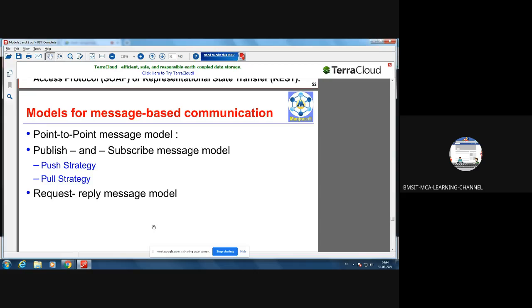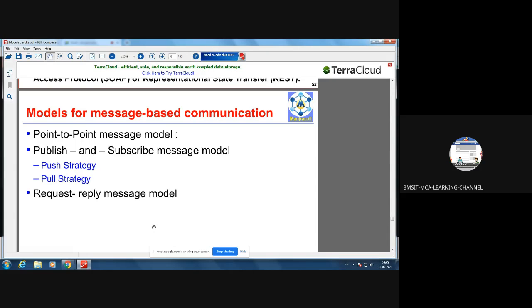Which are the two models we studied as part of system models yesterday? Arjun? Vishal? Entire model, sir. Entire model and client server model. Client server model and entire model, sir. What is that entire model?